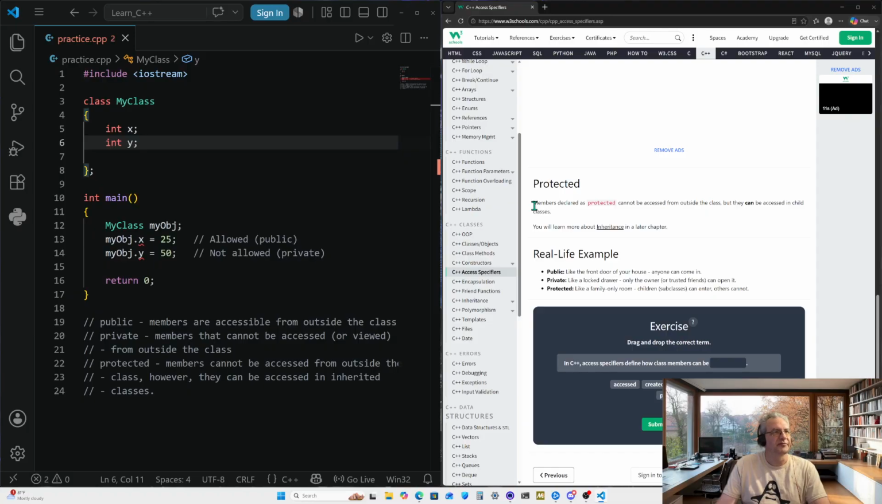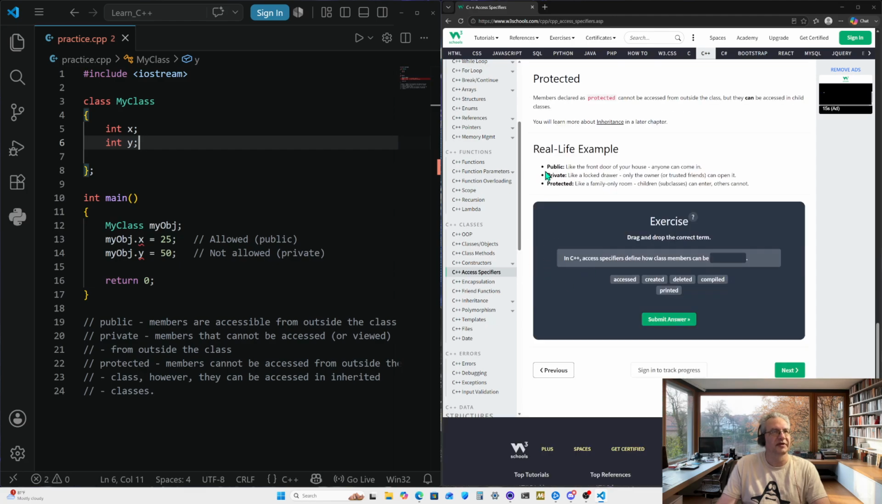Now to discuss protected. Members declared as protected cannot be accessed from outside the class, but they can be accessed in child classes. And that's a new word right here that we haven't learned about. Child classes. What is that? You will learn more about that in the inheritance chapter later on.